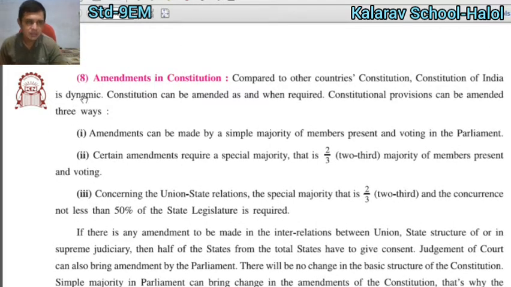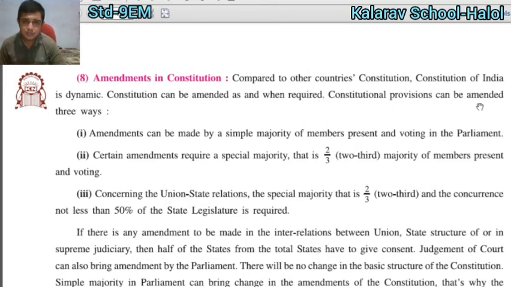After that, point number 8 is about amendment in the constitution. What kind of amendments have been made by the Indian government till date, compared to other countries? In comparison to other countries, the Constitution of India is dynamic. It can be amended as and when required. Whenever the government feels there is a need to change the rules and regulations for the people of India, it can.